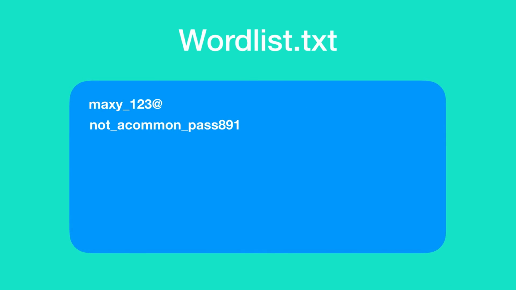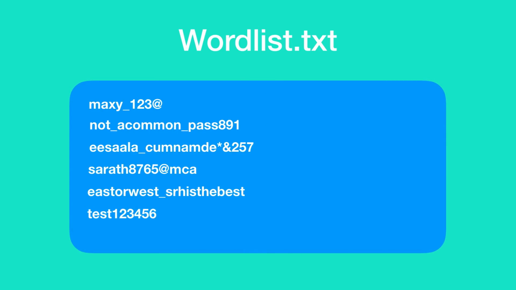But what if the password is not a commonly used password? In that case, rainbow tables are of no use. So there comes the dictionary attack and the brute force attack. Both are quite similar. In a dictionary attack, you have a word list. A word list is nothing but a huge text file with loads of passwords. In this attack, the hacker writes code which compares the password hash to be cracked with the password hash of each and every password that exists in the word list file. If any hashes match, then it means that the cracking is successful and we now have the plain text of the hashed password.